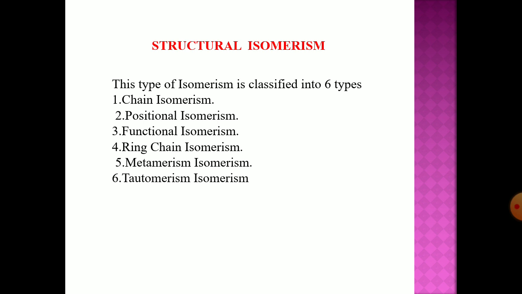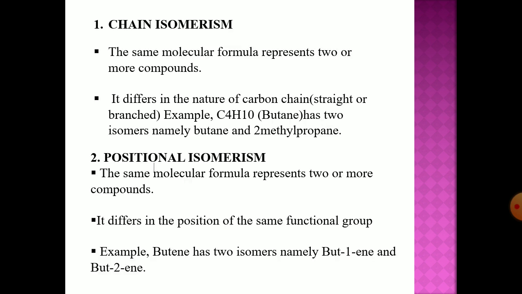Let us see the structural isomers. This type of isomer is classified into six types, that is chain isomerism, position isomerism, functional group isomerism, ring chain isomerism, metamerism, and tautomerism. Let us see first the chain isomerism.